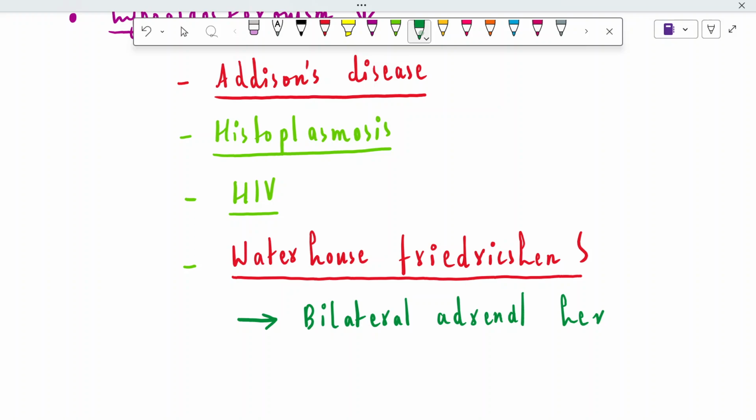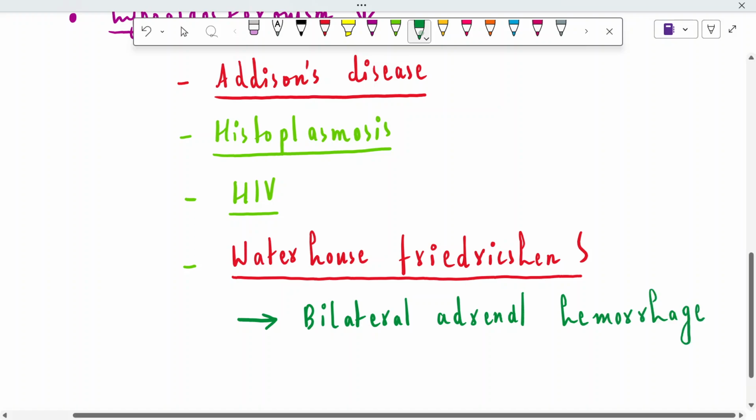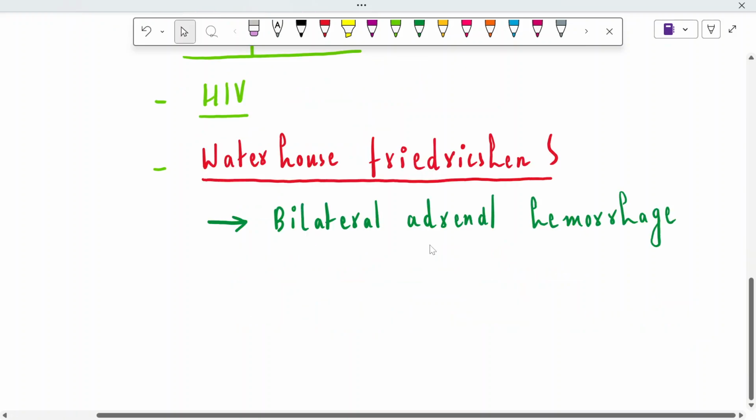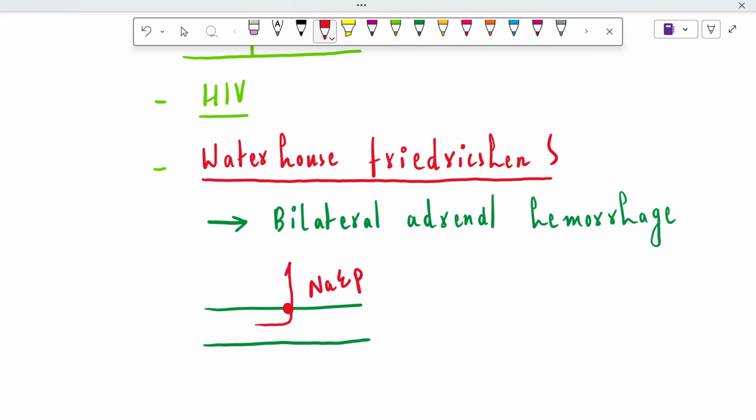So, in case of bleeding of the adrenal glands, they are not functioning properly, so the amount of aldosterone inside the blood will decrease. And when aldosterone is reduced, let me draw the most classical diagram. Here are the sodium epithelial channels. Aldosterone's function is to reabsorb sodium along with water, and then it will excrete potassium and hydrogen. But when there is no aldosterone, there will be no sodium and water reabsorption, and there will be no potassium and hydrogen excretion.